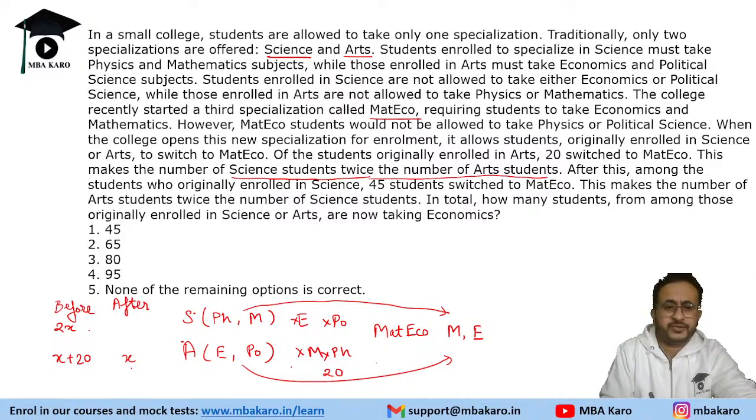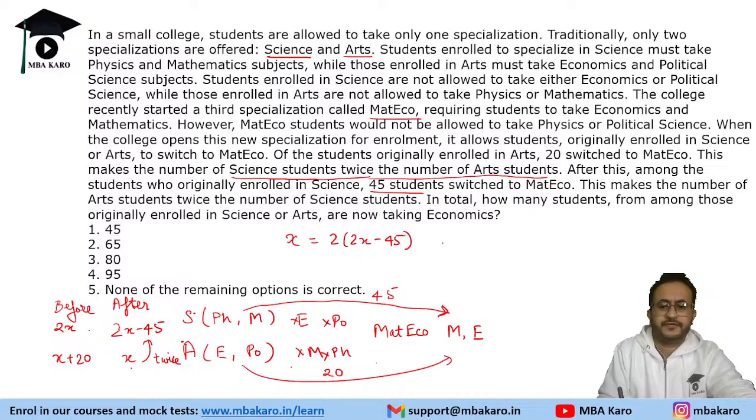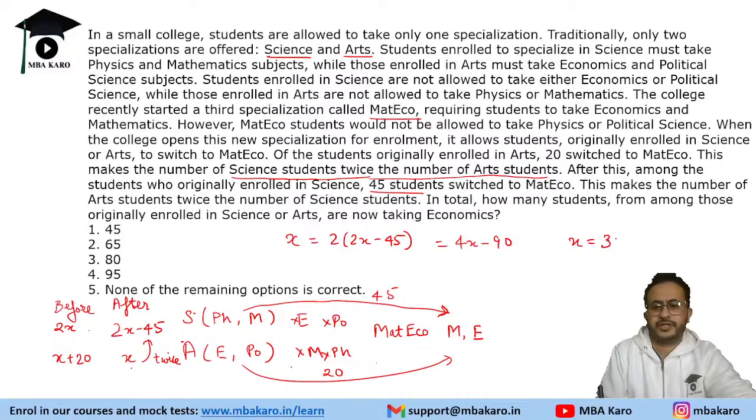After this, among the students who were originally enrolled in science, 45 students switched to Matico. So 45 science students moved to Matico. Now the number would become 2x minus 45. Right. Now we are given that this makes the number of art students twice the number of science students. So this is twice of this. So we know that x is equal to 2 times of 2x minus 45, which is equal to 4x minus 90, or this gives us x equal to 30. Okay, 3x is equal to 90, x will be 30.